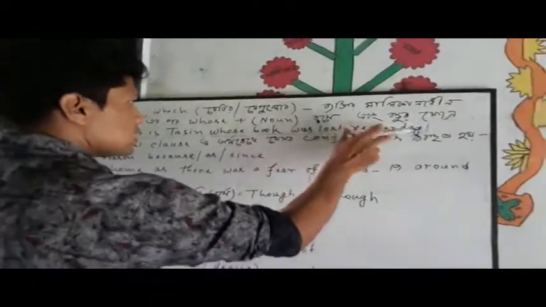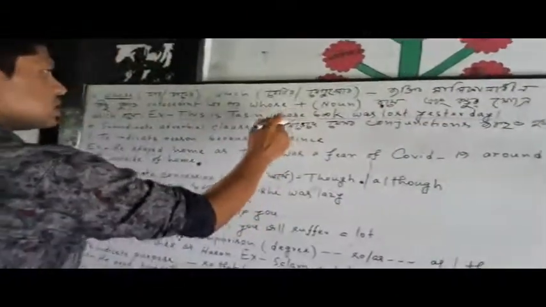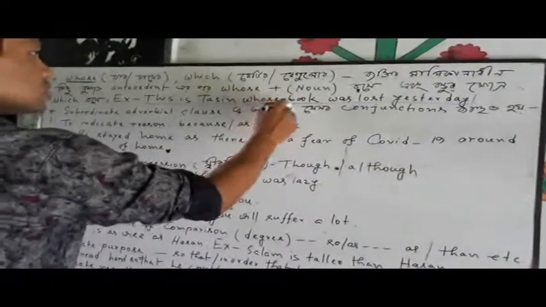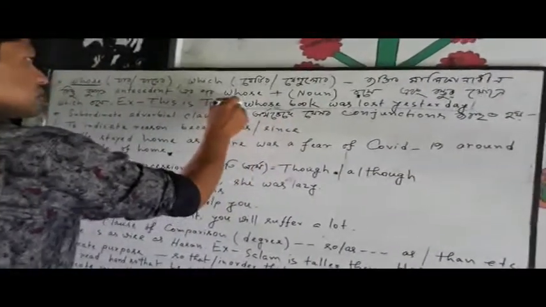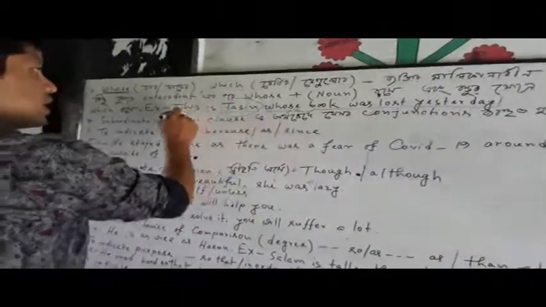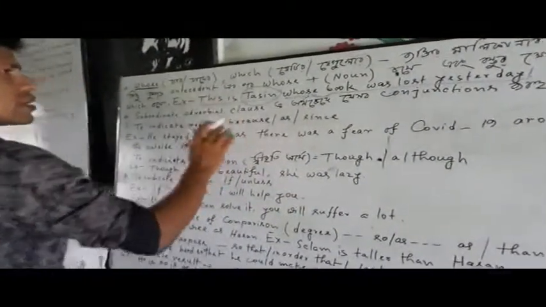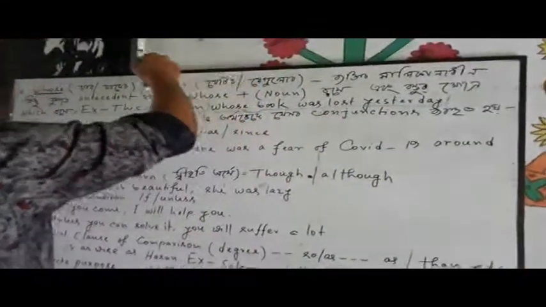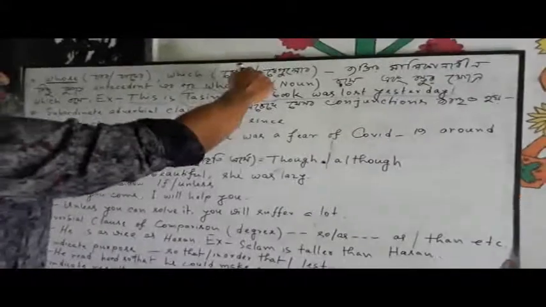Book was lost yesterday. So you see this is connected with whose. Whose is bearing the positive sense of Tasin and the antecedent. Now I think it is very much clear how the conjunction whose is contributing here.